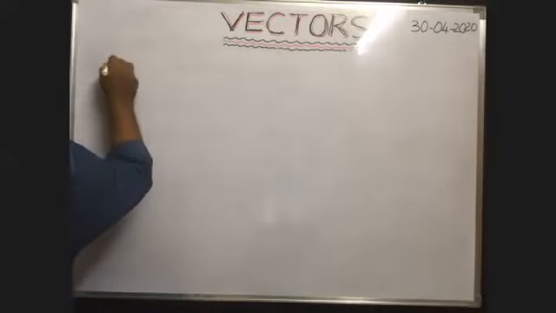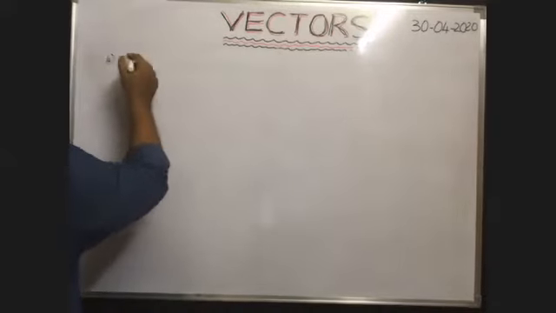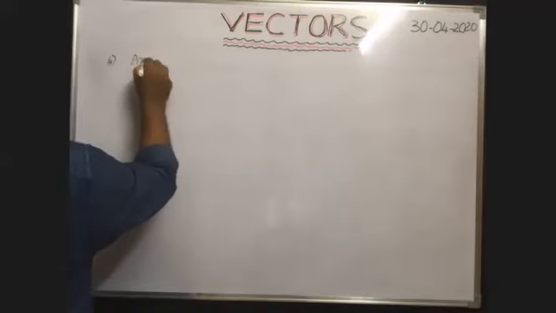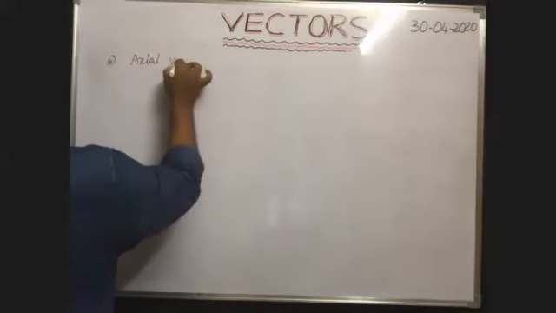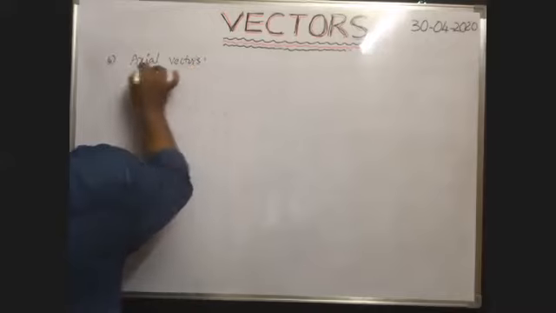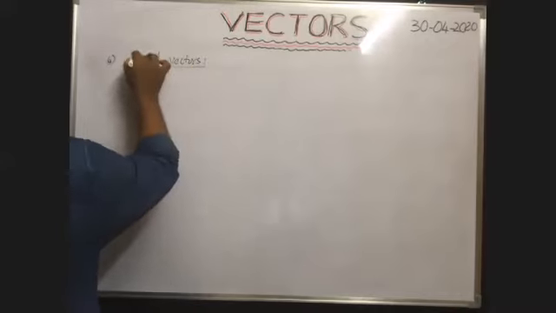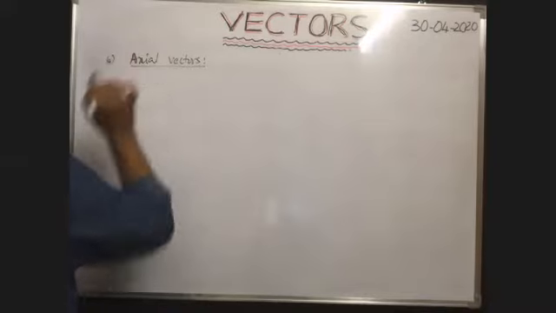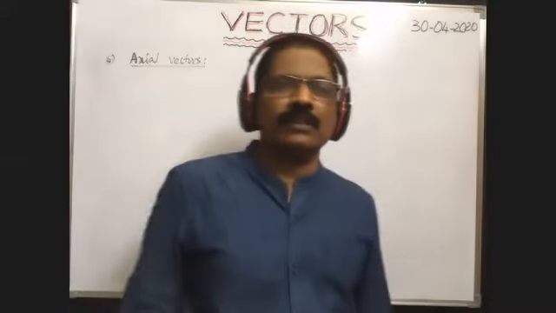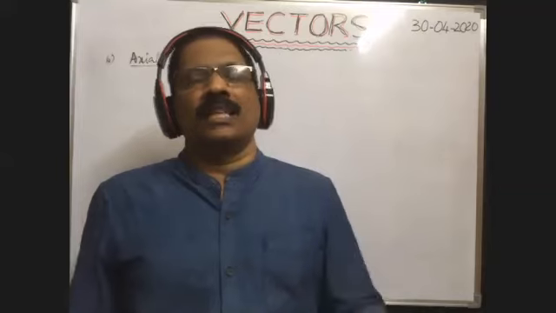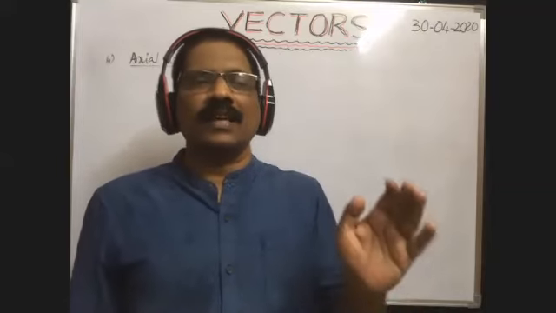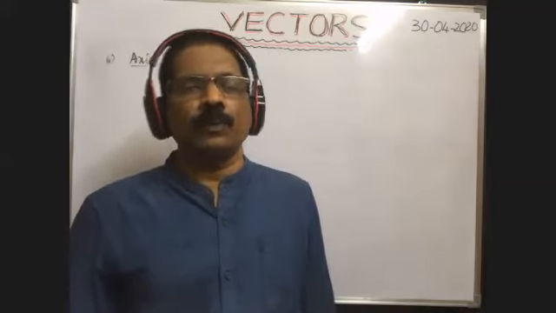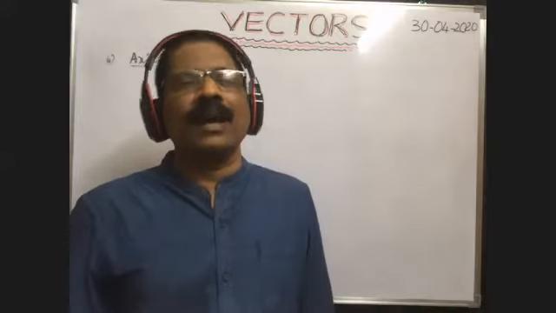Sixth one, axial vectors. Axial vectors means the vectors whose direction is along the axis of rotation of the body. Such vectors are called axial vectors.